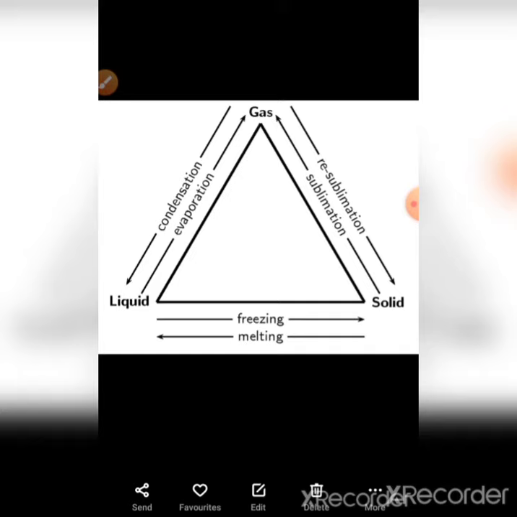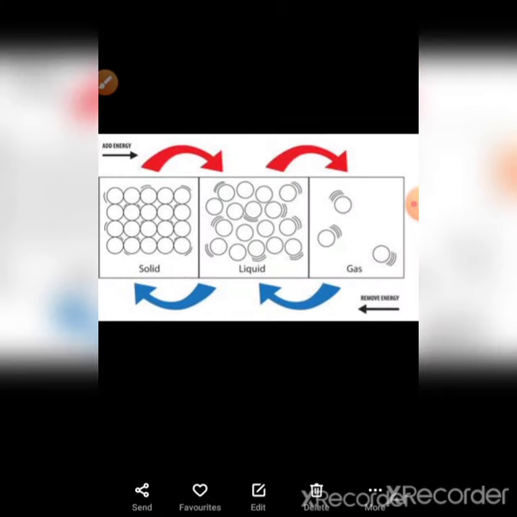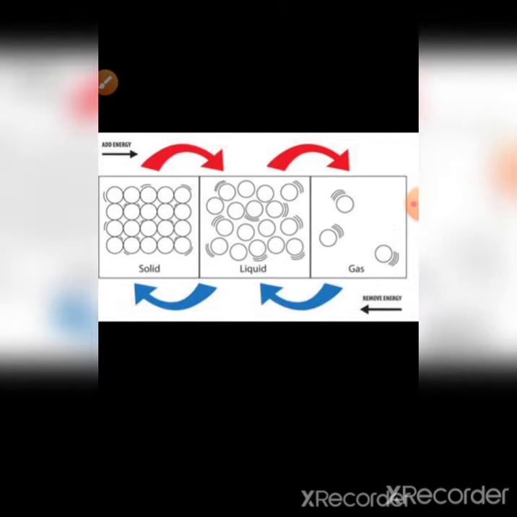When you add energy, as you can see in this figure, you go from solid to liquid and liquid to gas. On removing energy, you can go from gas state to liquid state and liquid state to solid state.